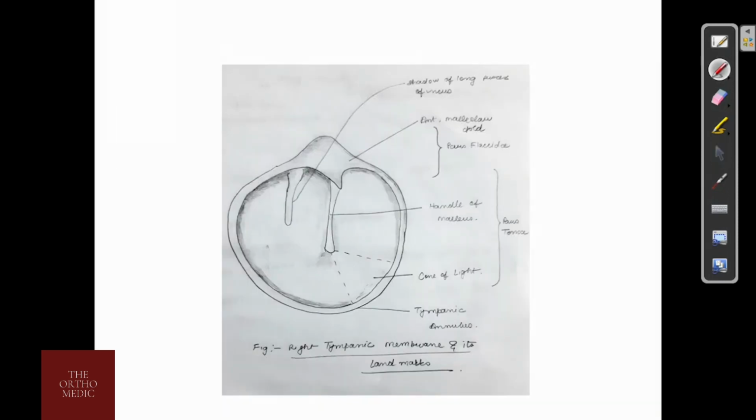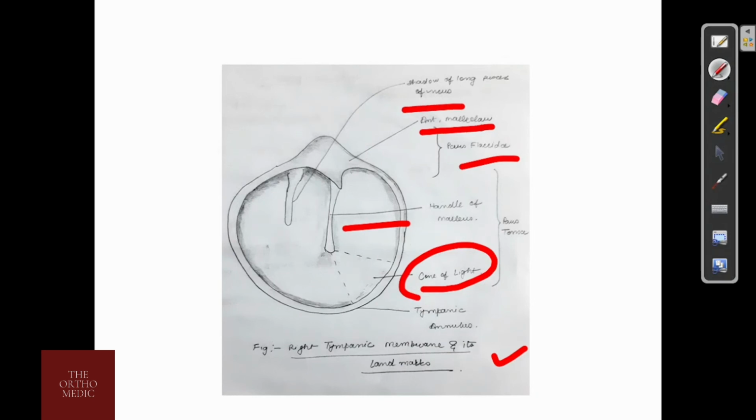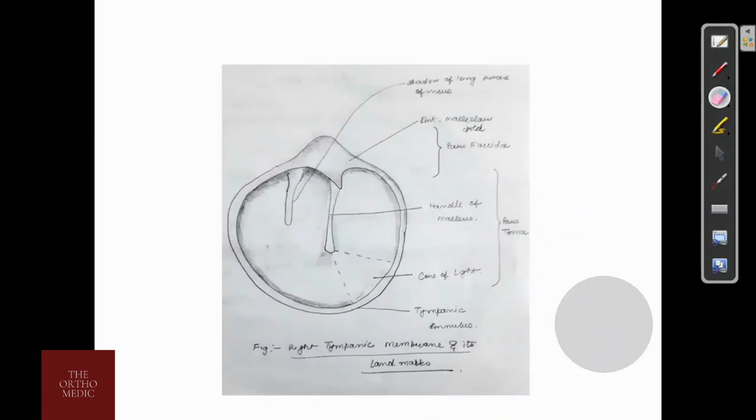Now this is the normal tympanic membrane. We can see the cone of light, the handle of malleus, the anterior malleolar fold, and the shadow of long process of the incus. This one. This is the normal tympanic membrane.